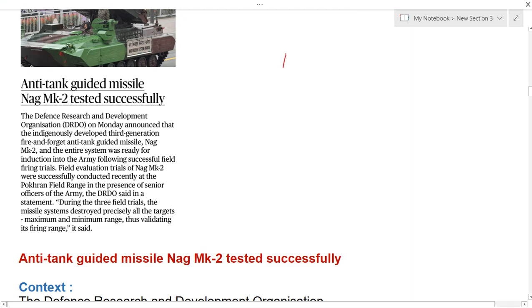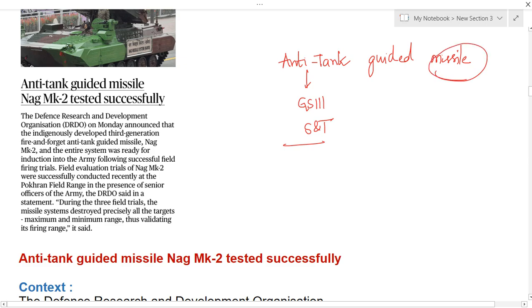So this article is talking about anti-tank guided missile. So this article is important from your GS paper 3 under science and technology. Okay, so here a missile is nothing but it is like a rocket, but it will be carrying warheads, right? Here you have to understand what is the meaning of missile, and you have to see which kind of warheads it can carry, and you have to see the types of missiles.